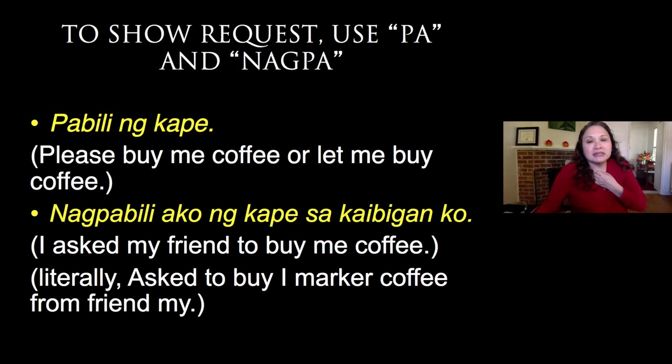For example, now remember earlier, we were talking about the affix i. You can say, kape ang ipinabili ko sa kaibigan ko. Meaning what? So in that case, the focus is on kape. So it's important for us to learn how to switch these things. Okay? So then you can also put the focus on your kaibigan. And you can say, kaibigan ko ang binilhan ko ng kape. So now that's in an affixes. But here, nagpa is to show request, which is what we are looking at in this slide.